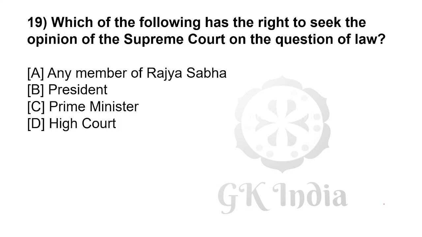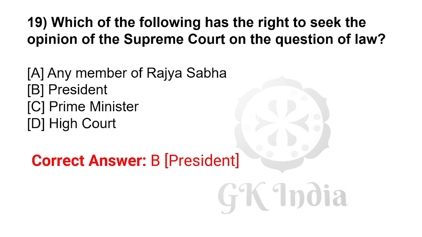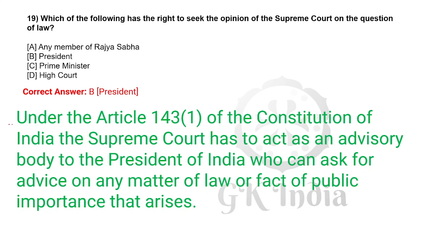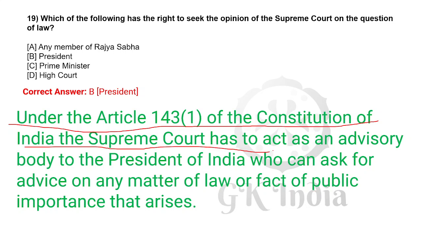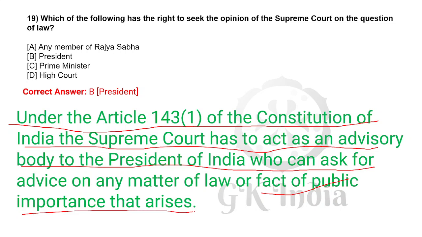Which of the following has the right to seek the opinion of the Supreme Court on a question of law? Correct answer is B, President. Under Article 143(1) of the Constitution of India, the Supreme Court acts as an advisory body to the President of India, who can ask for advice on any matter of law or fact of public importance that arises.